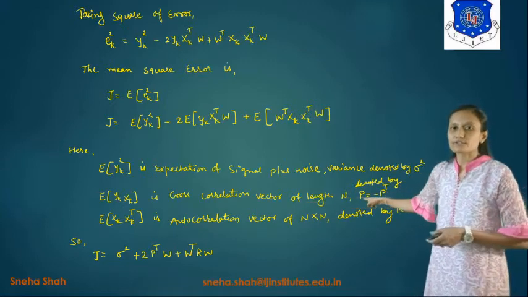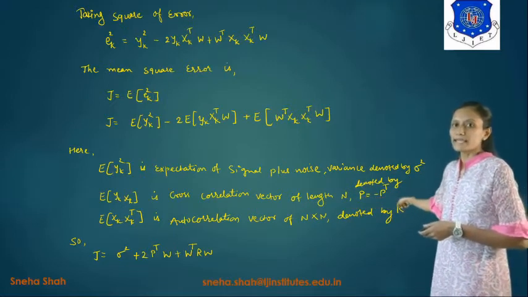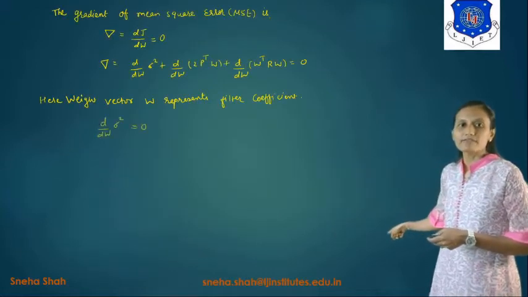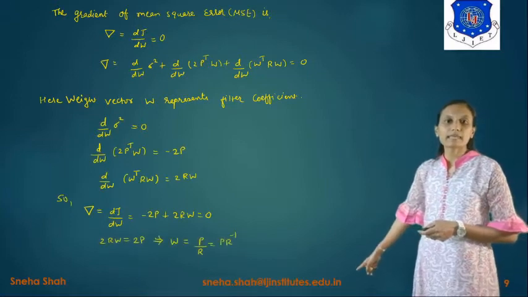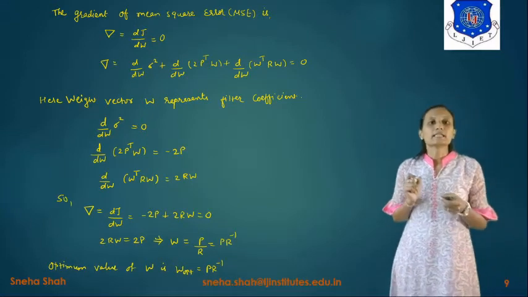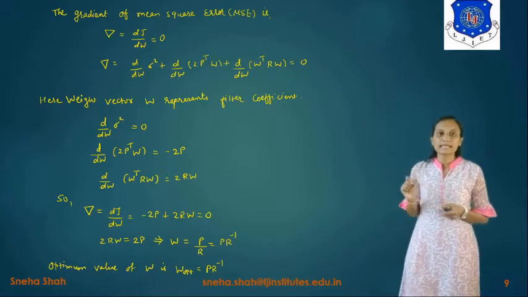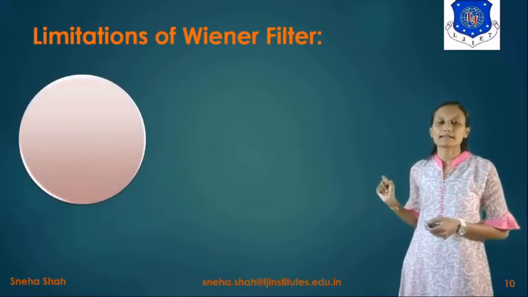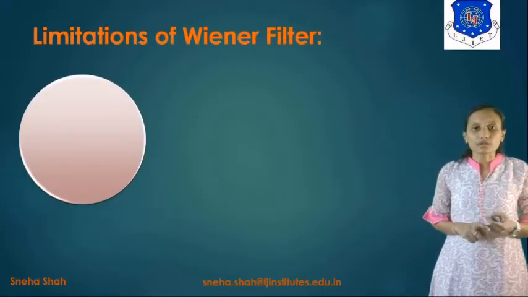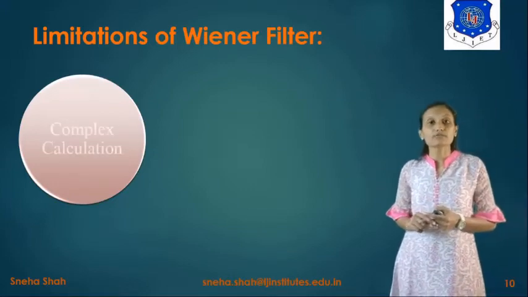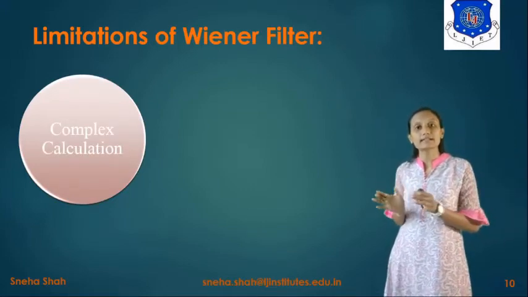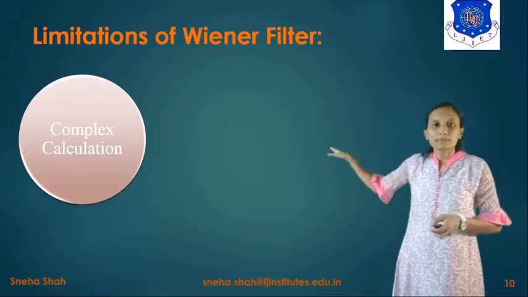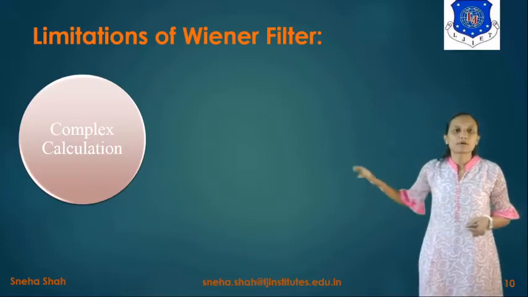So what is the value of cross correlation? It will be represented in the form of p, and autocorrelation will be represented in the form of r, right? So basically we find the value of w in the form of p and r, which means it contains the autocorrelation and cross correlation matrix. First of all we have to find the autocorrelation and cross correlation, then use them in the form of a matrix, and after the calculation it will give you the final answer. So the process becomes complex. So the first limitation is complex calculation.